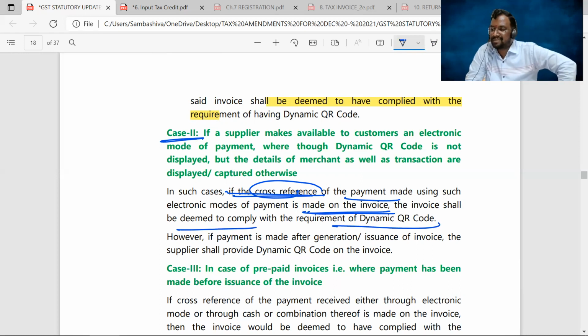As simple as that. Yes, the recipient has paid through Google Pay. This is the transaction ID, transaction date, time, amount. All these details should be there in the invoice. Should be printed on the invoice. Then dynamic QR code provision is said to be satisfied.